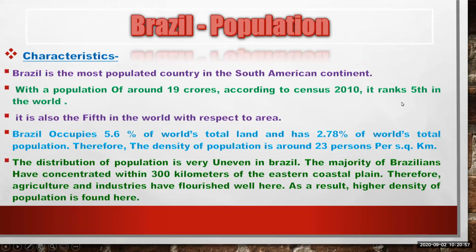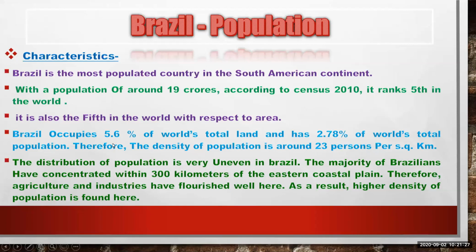And now, according to the 2020 census, the rank is 6th. And the next characteristic is it is also 5th in the world with respect to area. Meaning the rank in population and the rank in land holding is the same, 5th.